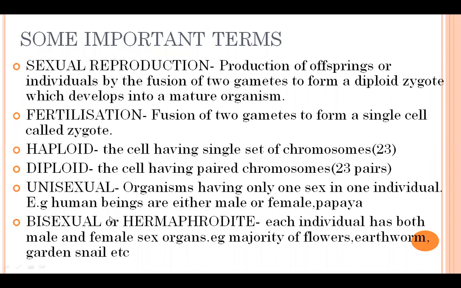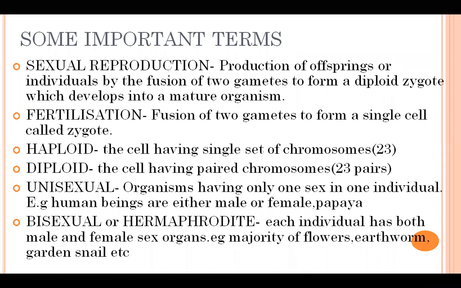Then bisexual or hermaphrodite. Very carefully look at these terms because these are going to be used. Bisexual or hermaphrodite. Hermaphrodite means each individual has both male and female sex organs. ठीक है, एक ही इंडिविजुअल में दोनों organs होंगे, and they will produce sperms and ova in one body only. Example is majority of flowers.